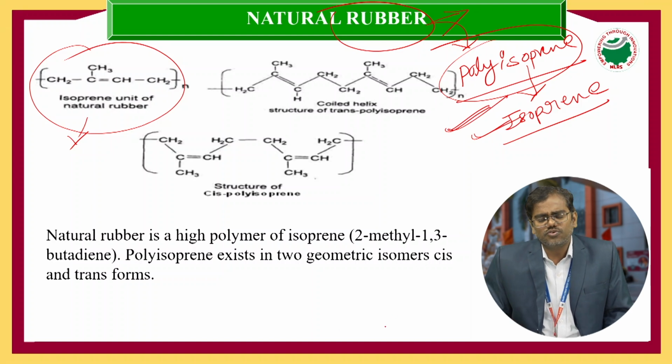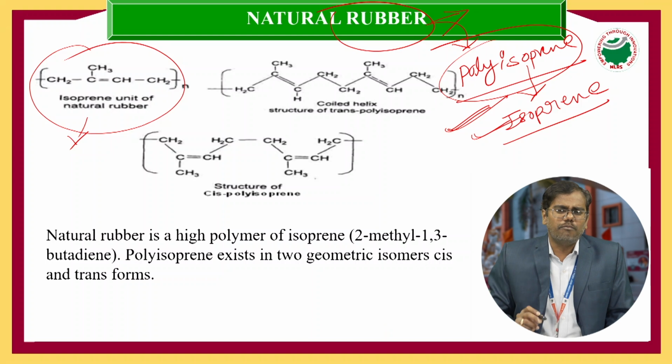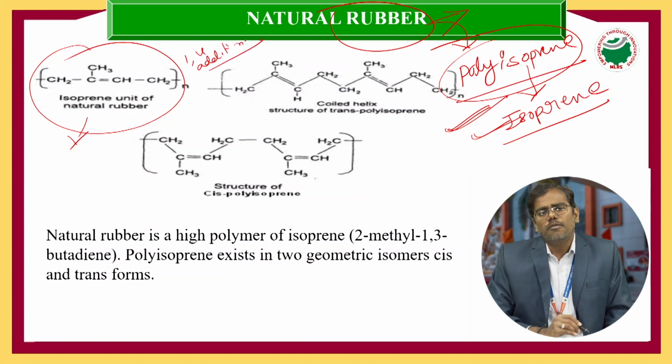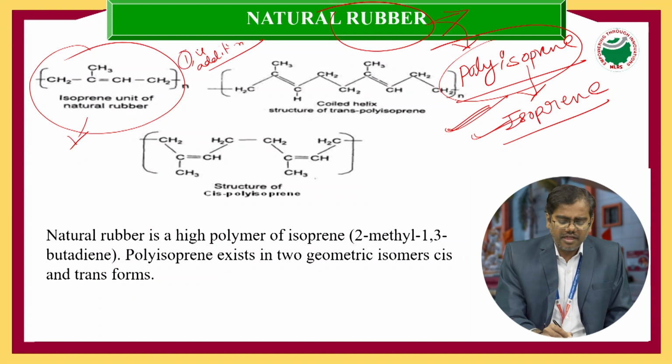But my dear students, you should remember one point here. Many isoprene units undergo addition polymerization, but here isoprene units undergo 1,4 addition. Which type of addition? 1,4 addition polymerization. So what is meant by 1,4?